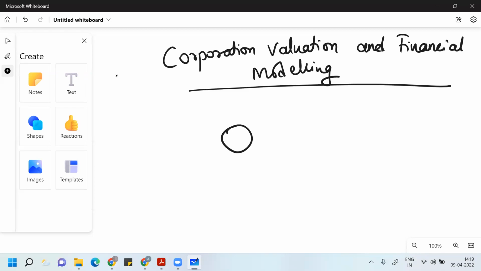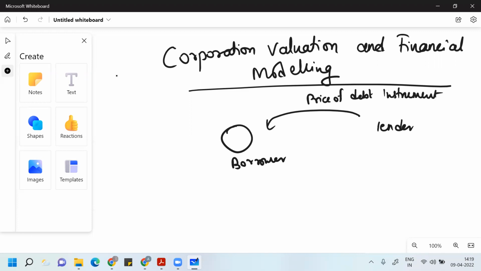Whoever is the borrower, the money that the borrower takes from the lender, the word we use for this is price of the debt instrument. It is the money the borrower takes from the lender. And the money the borrower gives back to the lender on the maturity of the debt instrument is called the face value of the instrument.